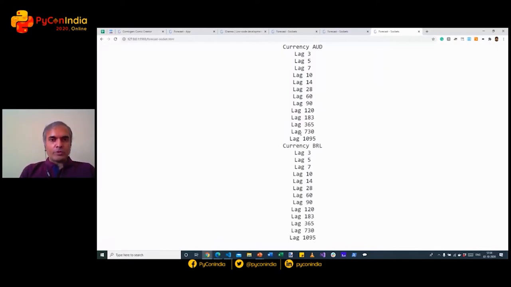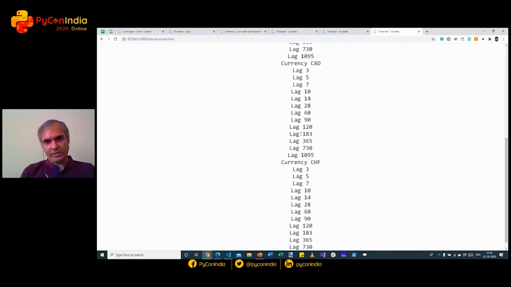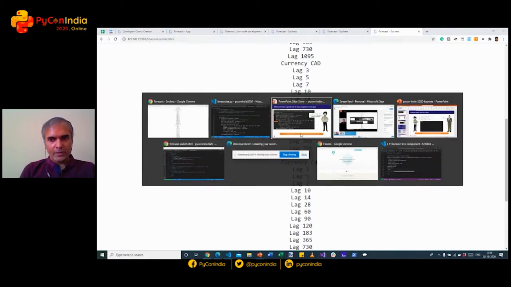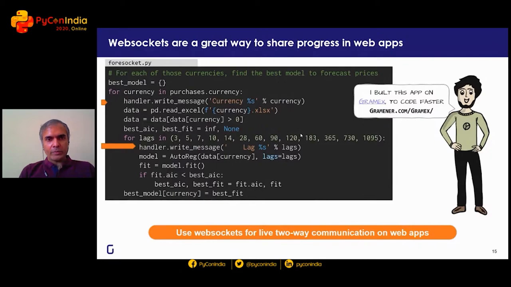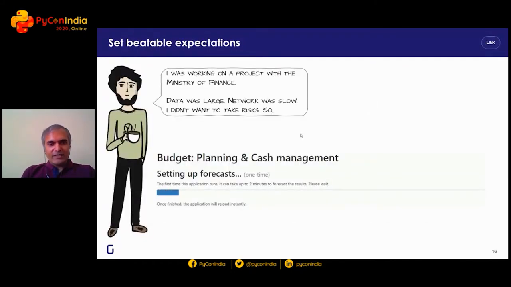Now, this is an opportunity for us to make the front-end application as responsive as console applications, in fact, potentially even more so. And we'll talk a little more about it. But so far, the one principle that I've talked about is how to update progress. There's one more thing that I'd like to highlight here, which is, when doing this, set expectations well.